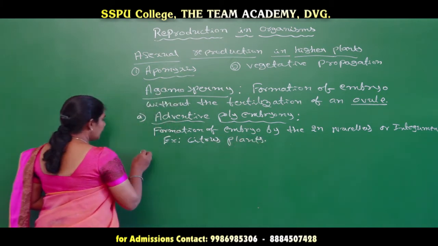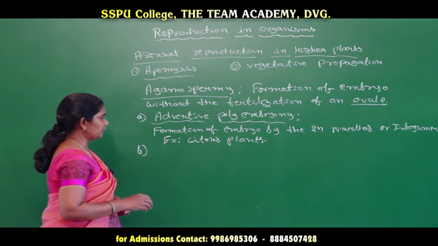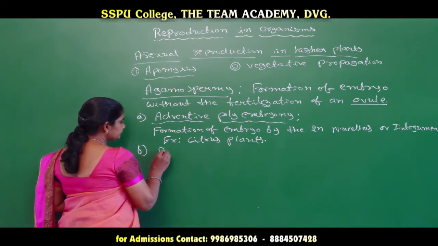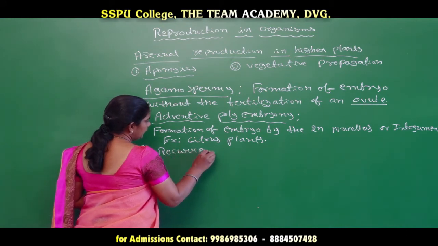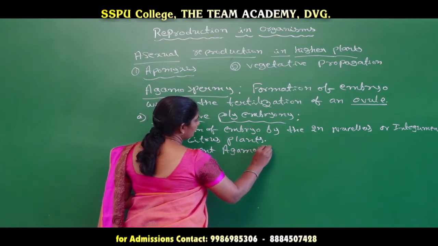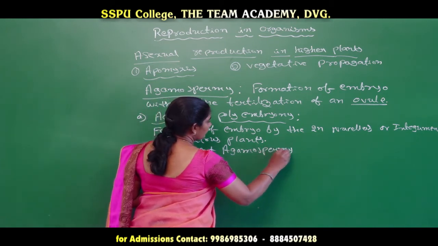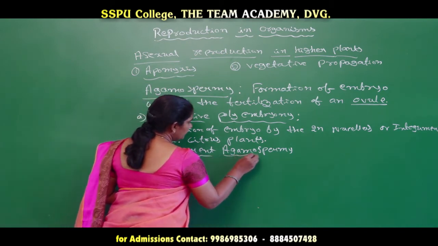The second type of agamospermy is recurrent agamospermy.